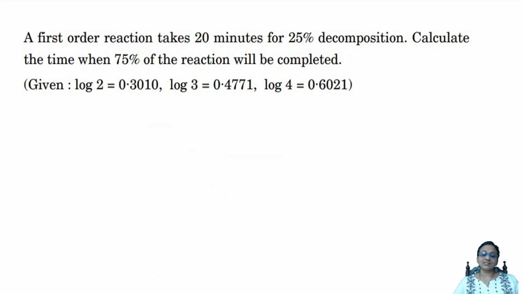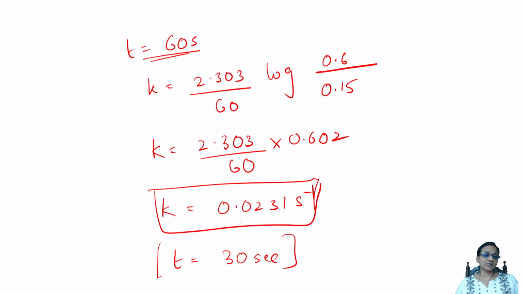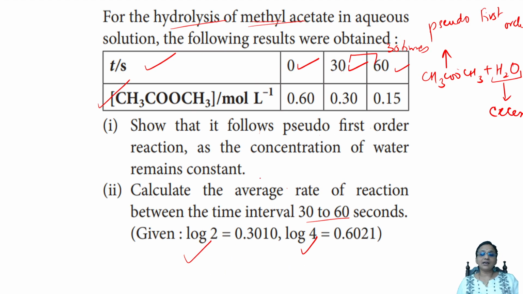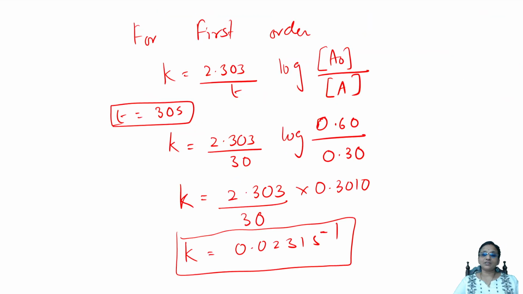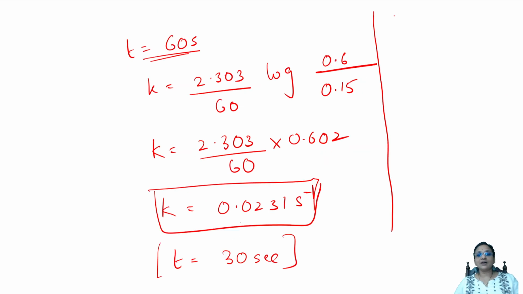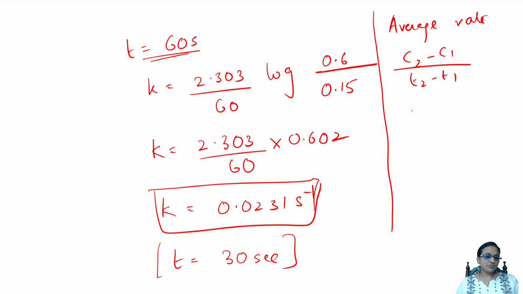Done. Now what did they ask? Okay, before I go, one more question is there. We'll do that. They asked me to calculate the average rate of the reaction. See the question? They asked me to calculate the average rate of the reaction at 30 seconds and 60 seconds. Shall we do that? Sure, let us do that. 30 seconds and 60. So the average rate formula is what? Average rate is equal to C2 minus C1 by T2 minus T1. Correct? How much is C2? So basically concentration is decreasing. Correct? So how much is C2 value, students?